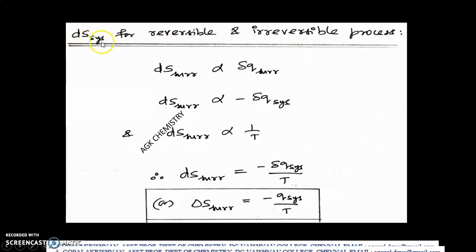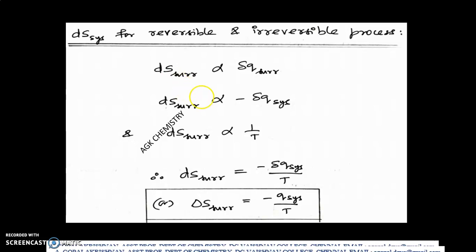Okay, now what is the change in entropy of the system for a reversible and irreversible process? This is very, very important: how to calculate change in entropy of the system for reversible and irreversible processes. For that, first I will introduce how to calculate change in entropy of the surrounding. Listen, change in entropy of the surrounding is directly proportional to the heat transfer that occurs to the surrounding. Suppose some amount of heat is transferred from system to surrounding. So the surrounding gains some thermal energy. Therefore, entropy of the surrounding will increase.